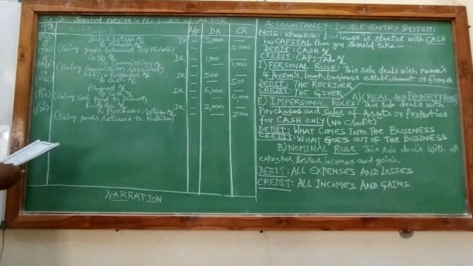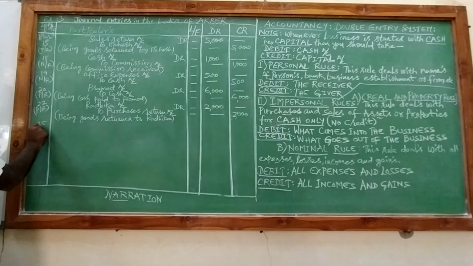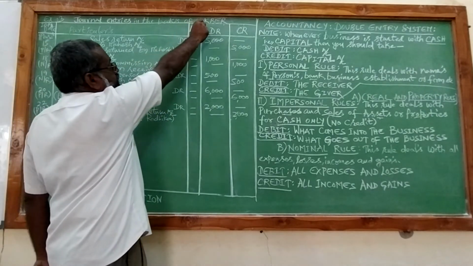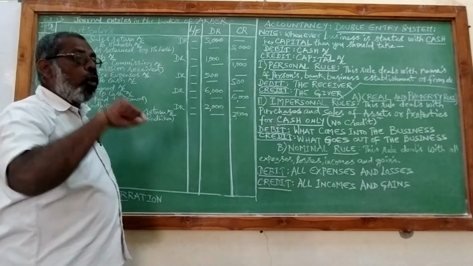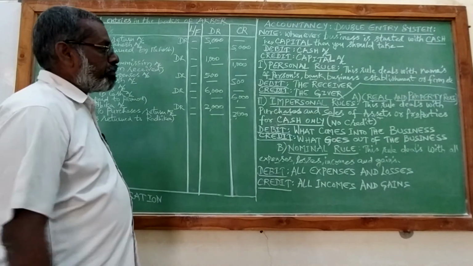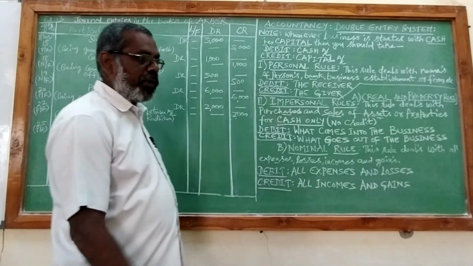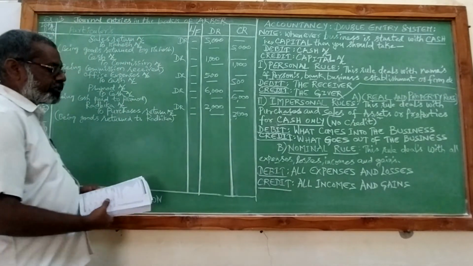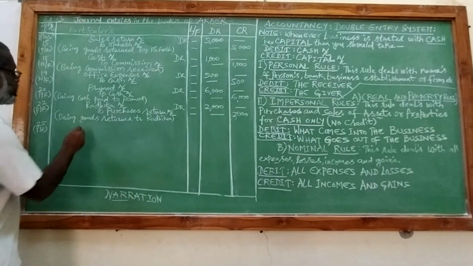And next one is March 25th, goods withdrawn for domestic use. That means here it comes in the personal rule because Mr. Akbar is the businessman. He is taking some goods from the business for his home for domestic use. That means he is withdrawing goods from the business. I mean the goods which are meant for business are being taken for domestic use. I mean for his personal use. So because he is withdrawing from the business, we take drawings.